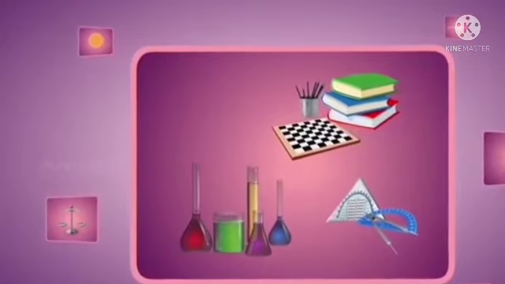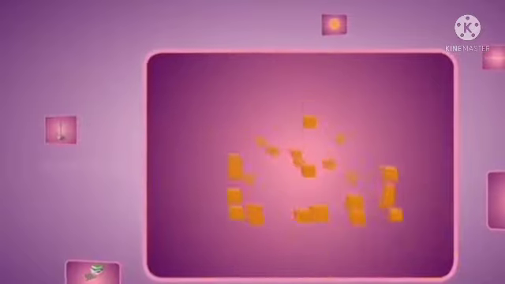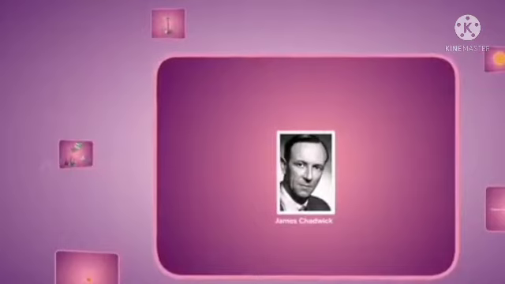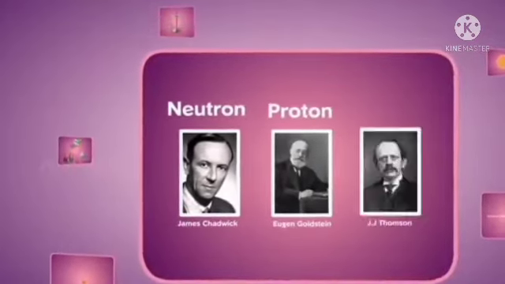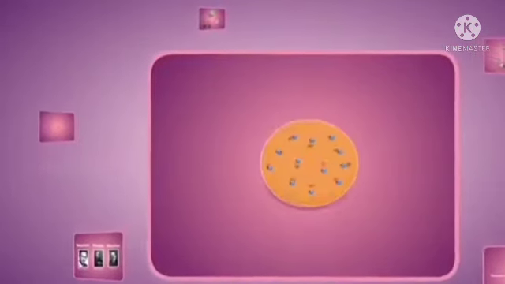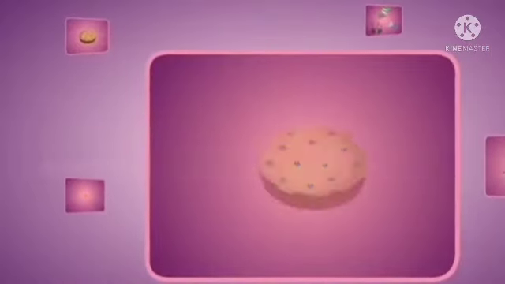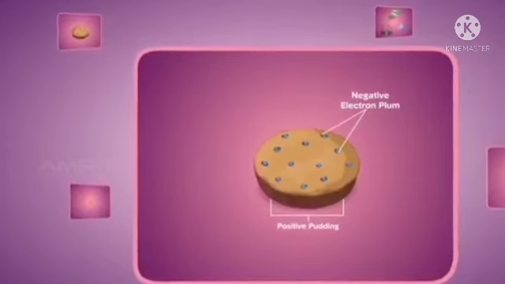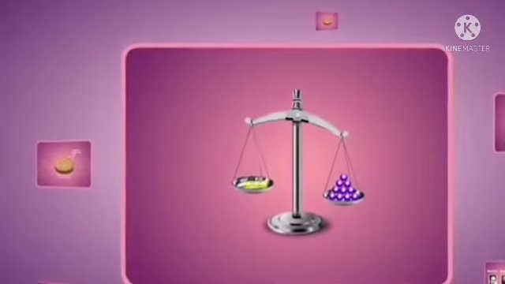Remember, atoms are the basis of everything in the universe. James Chadwick discovered the neutron. Goldstein discovered the proton and J.J. Thomson discovered the electron. The model of an atom proposed by Thomson is similar to a Christmas pudding. In this model, electrons are arranged in a sphere of positive charge like plums in the Christmas pudding. Positive and negative charges are equal in magnitude.